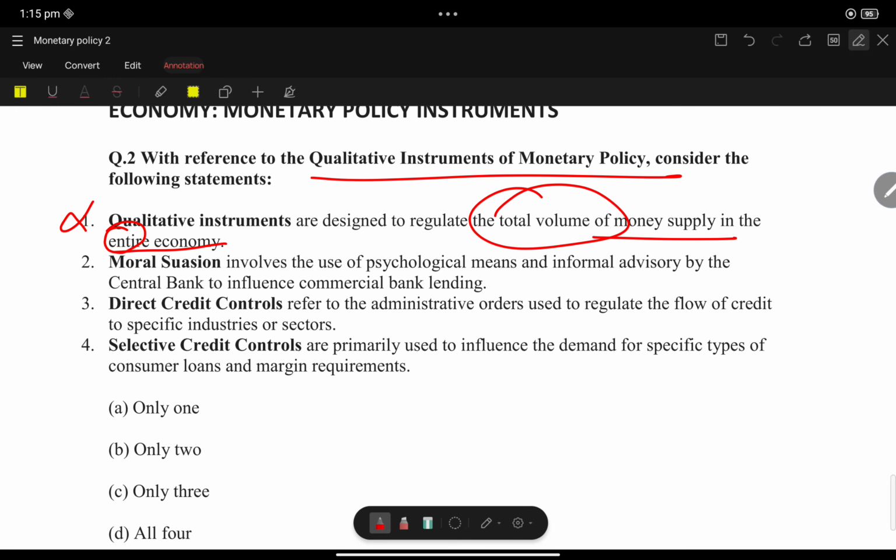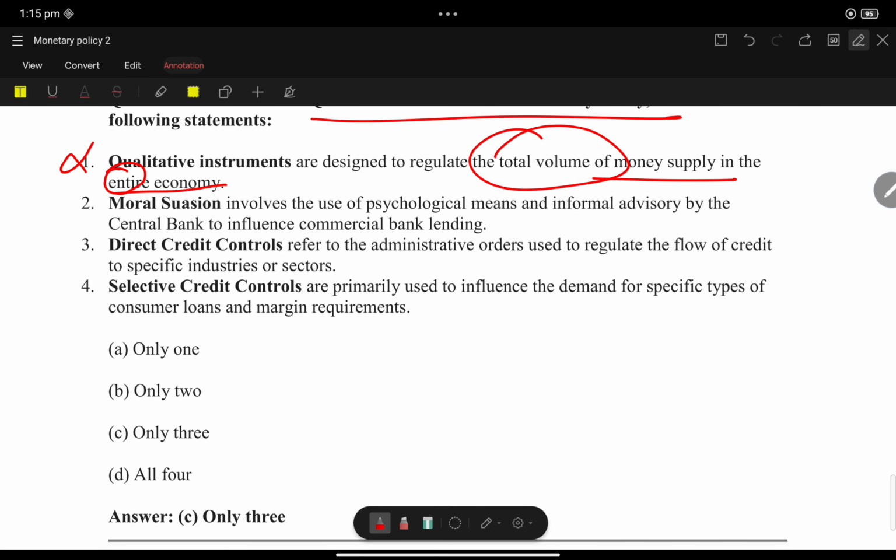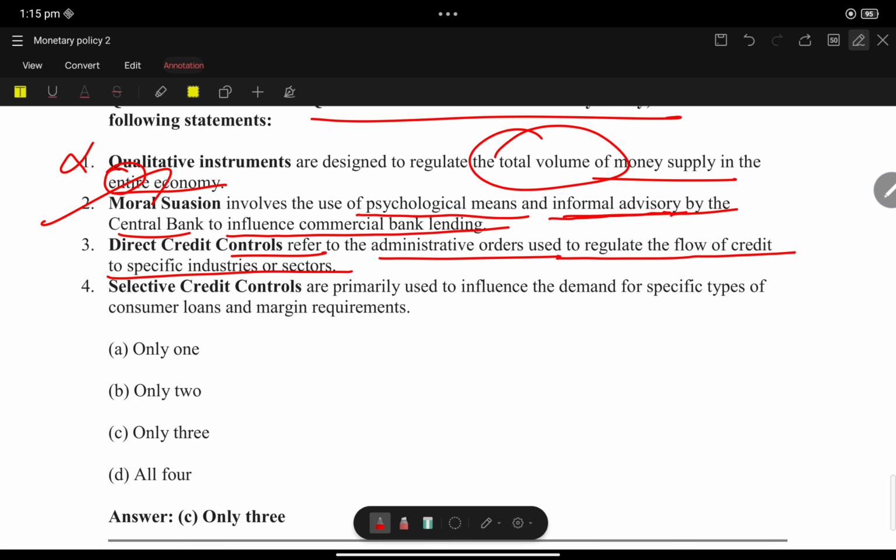See, this is wrong. Statement 2: moral suasion involves the use of psychological means and informal advisory by central banks to influence the commercial banks' lending. See, it is giving advice. Okay, so 2 is correct. Statement 3: direct credit control refers to administrative orders used to regulate the flow of credit to specific industries. Yes, I told you to give the loan to those who are capable of repaying.